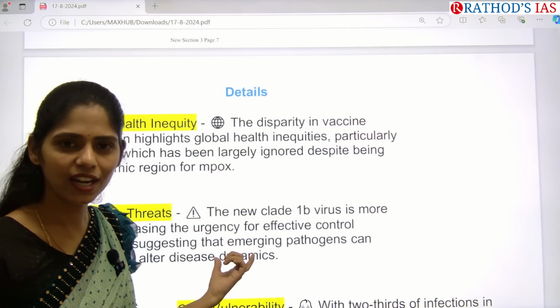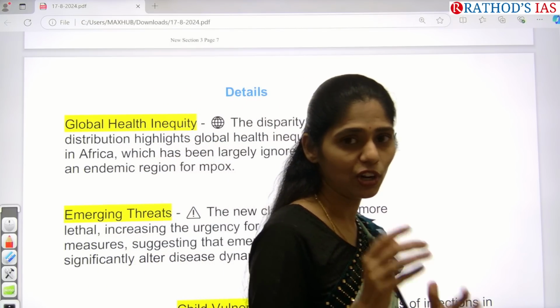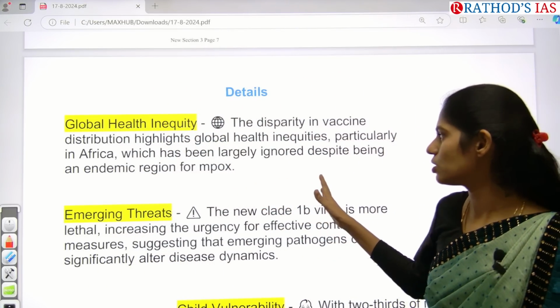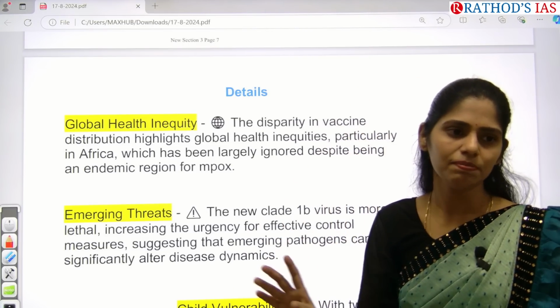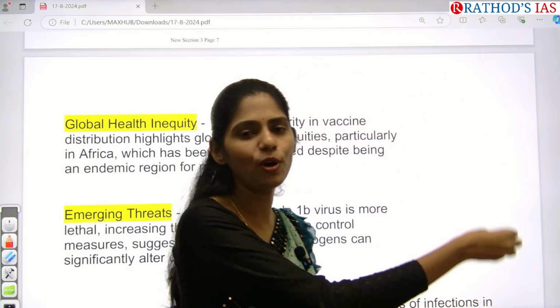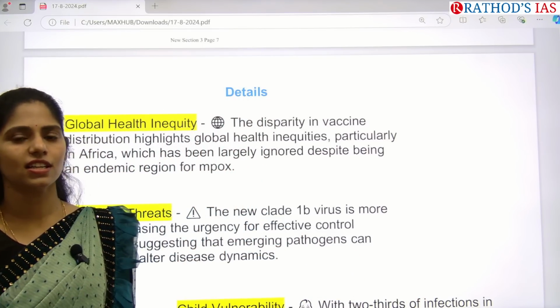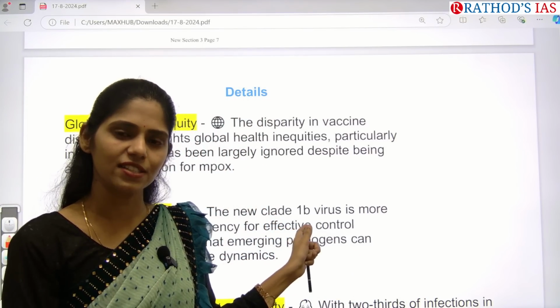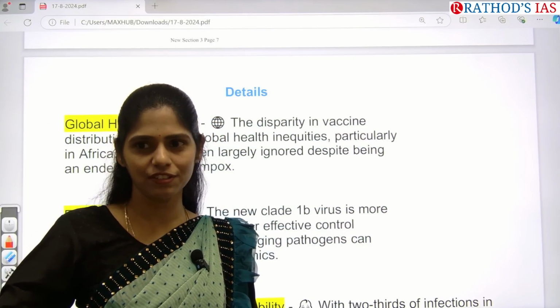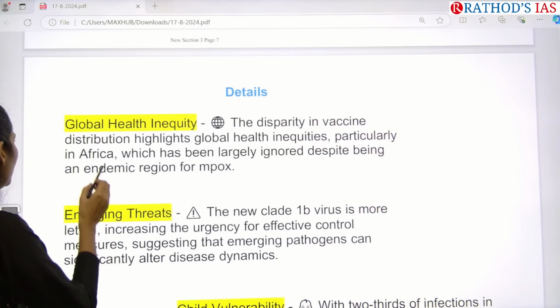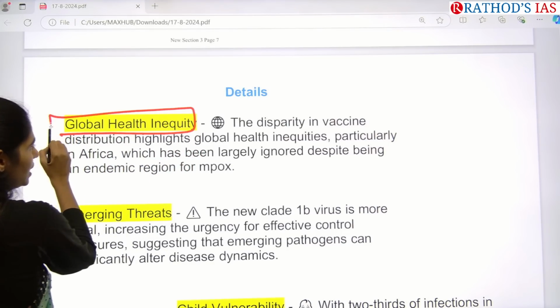It is a less developed continent, we can say. Here there is no proper technology, no proper medical advancement. So it is having an impact on public health. The people who are born here, especially in this DRC, are not getting proper vaccines. If they had been born in America, the situation would be very different. So we can understand that there is global health inequity happening.